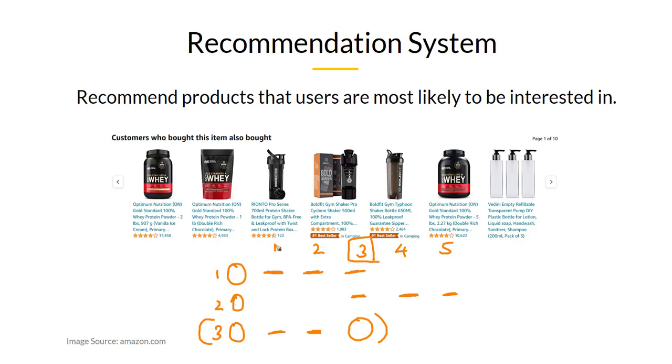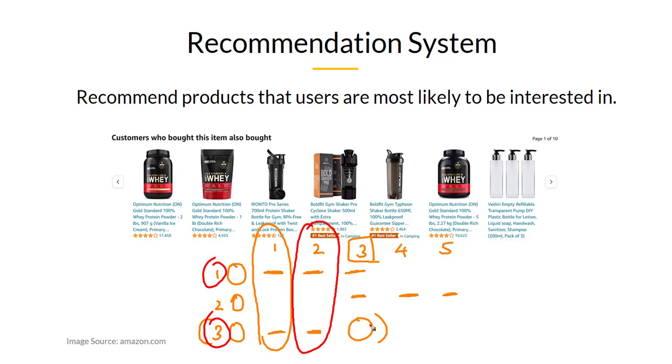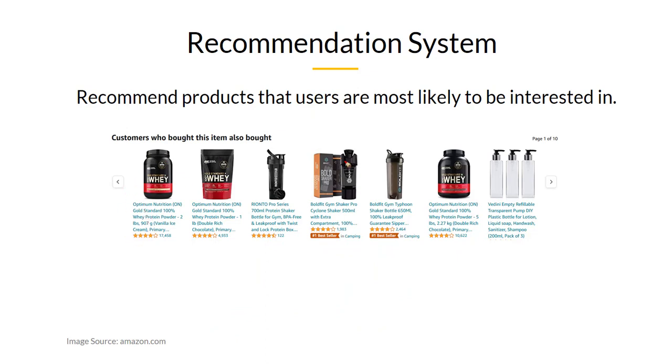It's quite intuitive, because customer one and customer three are both interested in product one and product two. Since there is a good amount of overlap between them, customer three might also be interested in product three, which customer one had liked. These are some very simple examples of recommendation systems that you would see in everyday life.